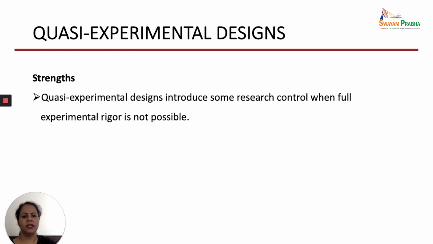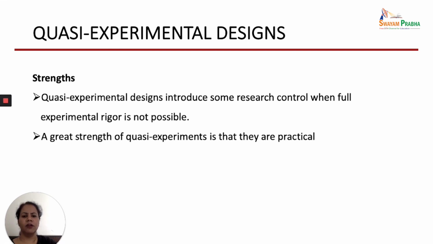Then quasi-experimental designs can be conducted. And a great strength of quasi-experiments is that they are practical. So it is practically possible, because sometimes it is not possible for us to randomize. So then quasi-experimental designs can be taken into consideration, and these are practically possible to conduct.